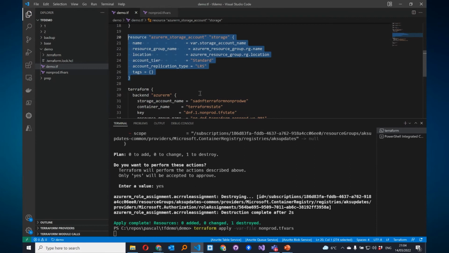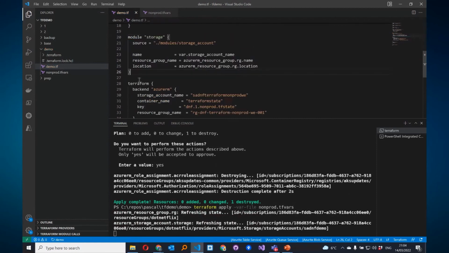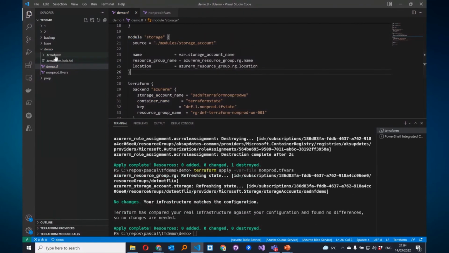So what we can do is still applying. I'm not sure if I'm going to change this resource if it likes that, but we are going to try because otherwise it takes too long. So we are going to create a module, and I've added a module here in the directory storage account. And this directory storage account now contains 3 files, 3 TF files.